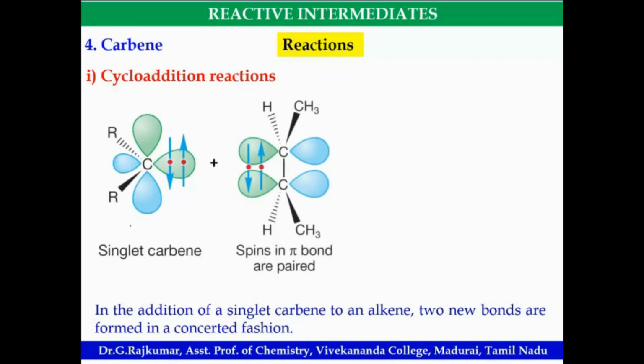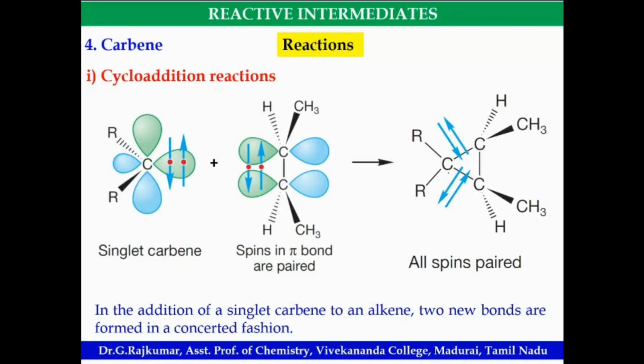Singlet carbene, look at this. Alkene. So spins in pi bonds are paired. Sir, reason behind that, sir. Yeah, I'll explain, that is what we are saying now. How did we see singlet carbene? Singlet means it is paired. Now look, this carbene is paired. So spin in the pi bonds, that is, the next reactant alkene. Okay, if it is like this, then pairing will happen. It's in a concerted way. Concerted means it is formed in a single step. Singlet carbene, that is, stereospecificity.